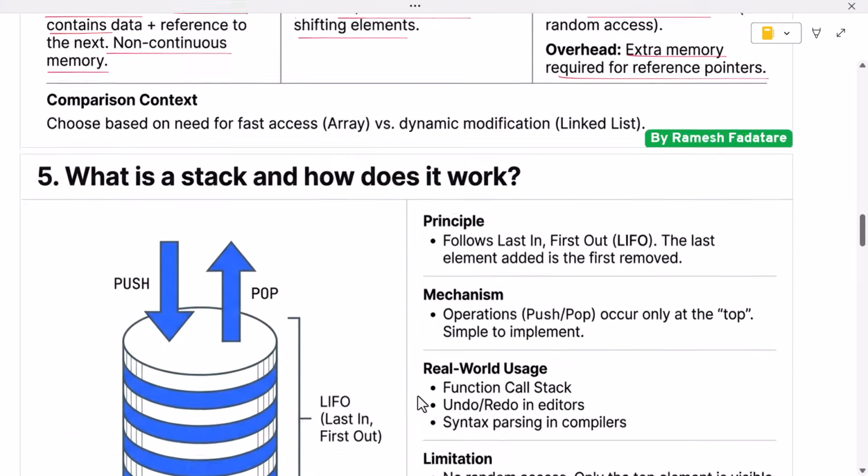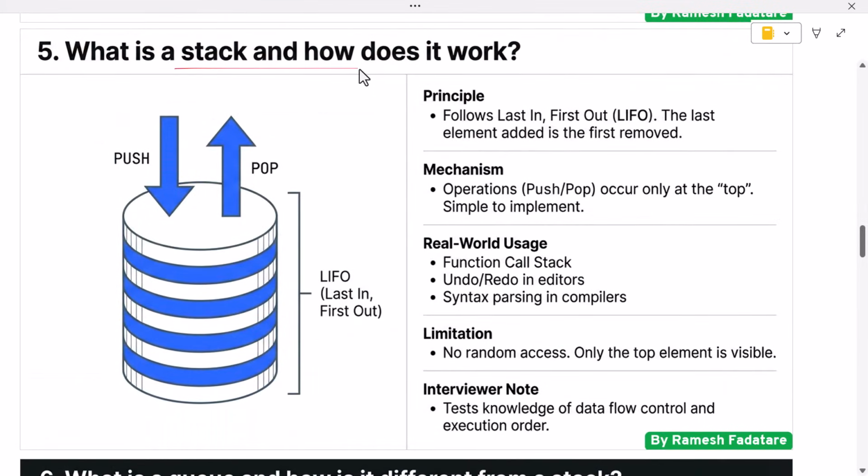5. What is a stack and how does it work? A stack is a linear data structure that follows the principle of last in, first out. This means the last element added to the stack is the first one to be removed. You can imagine a stack like a pile of plates. You place a plate on top, and when you remove a plate, you remove the top one first.